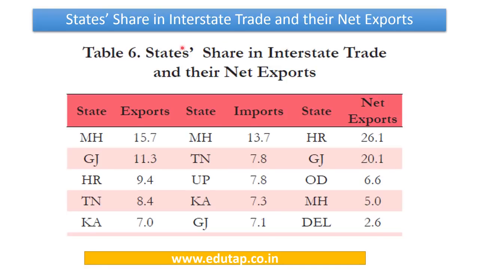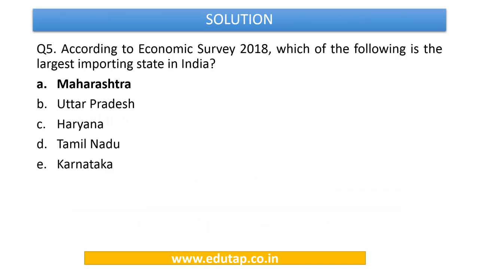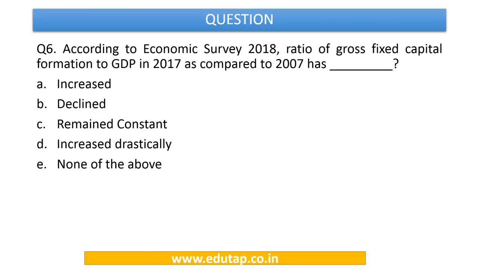So this is the states' share in the interstate trade and the net exports. You can see in terms of exports, Maharashtra is on the top, and in terms of imports, again Maharashtra is on the top, and in terms of net exports, it is Haryana which is on the top. So now we can easily answer this question, that according to Economic Survey 2018, the largest exporting state in India is option number A, Maharashtra. So now let's move to the next question.